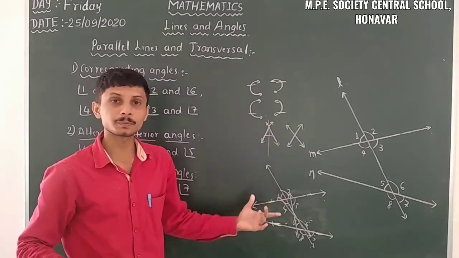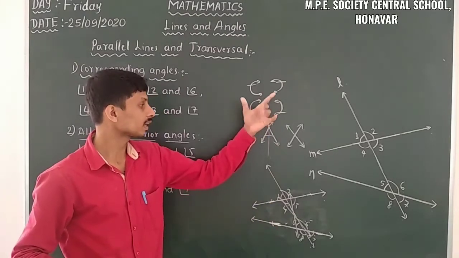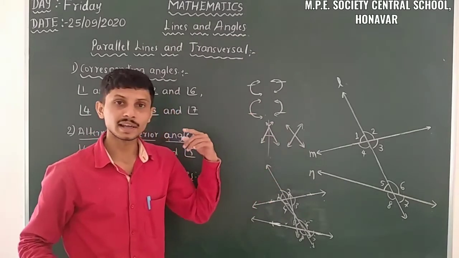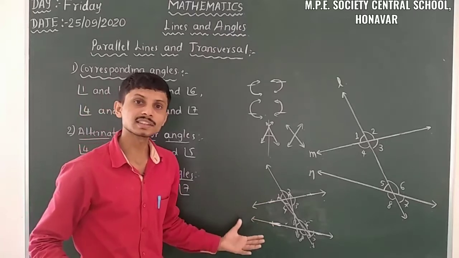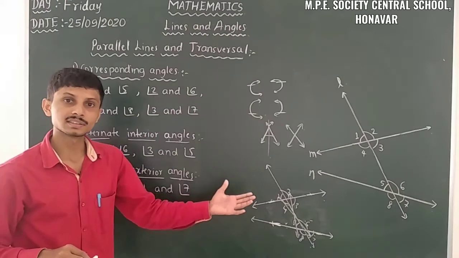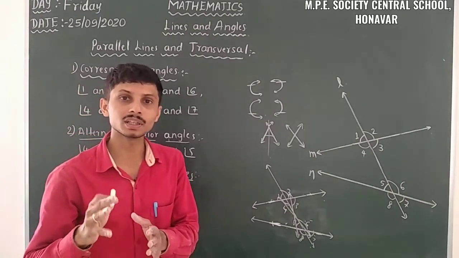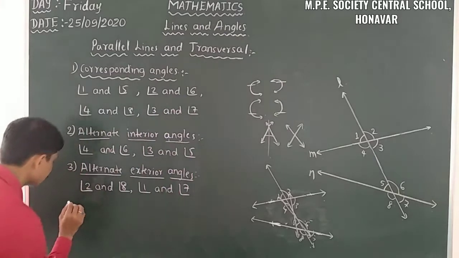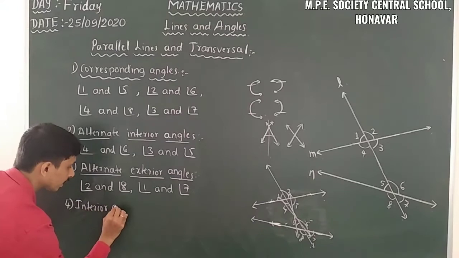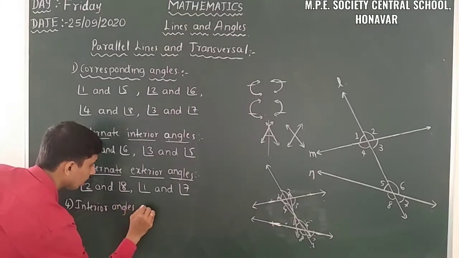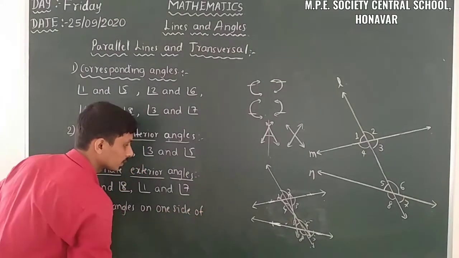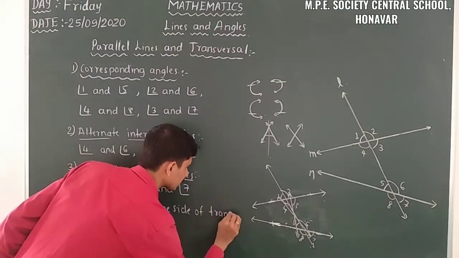So these are the methods for identifying the corresponding angles, alternate interior angles, and alternate exterior angles. So let us take the last categorization of these angles: the interior angles on one side of the transversal.